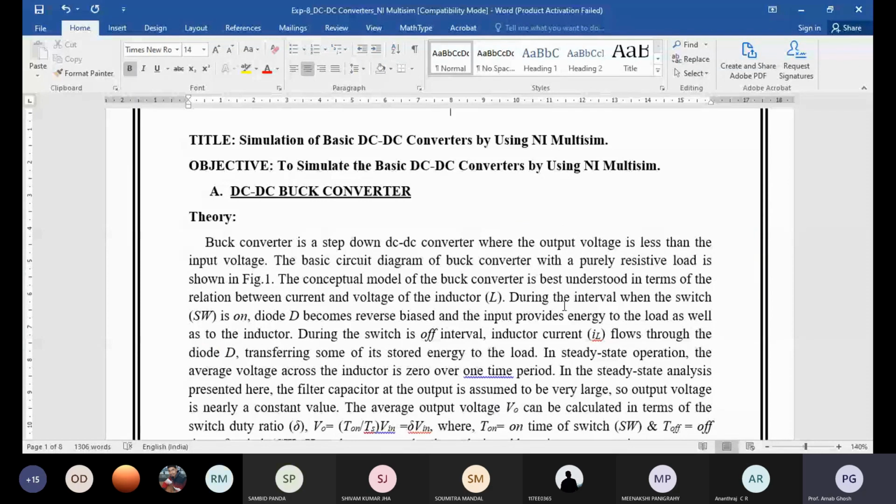Okay, so based on its applications, you can categorize DC to DC converters broadly into two types. The first one is called non-isolated type DC-DC converter. Secondly, it is called isolated type DC-DC converter.